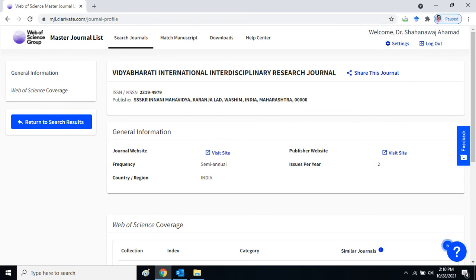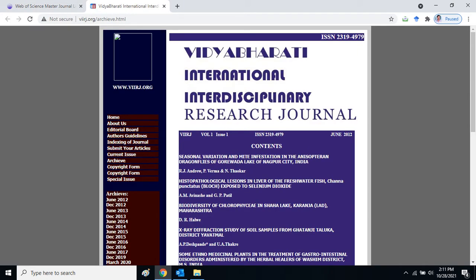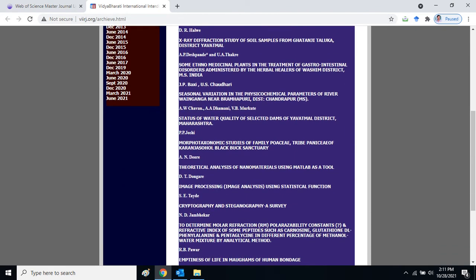And now we will see that the journal page should open when we click on visit site. Visit site means the journal website that will open when we click from the database of Web of Science. Click here. This is the journal. ISSN number same, 23194979, Vidya Bharati International Interdisciplinary Research Journal. This is the journal that is indexed in the Web of Science database.